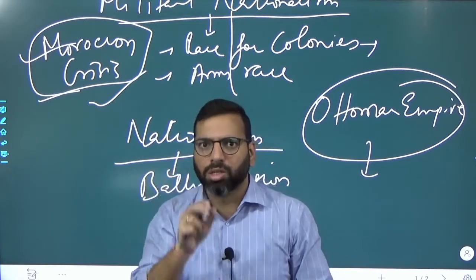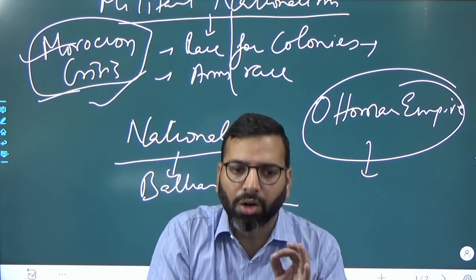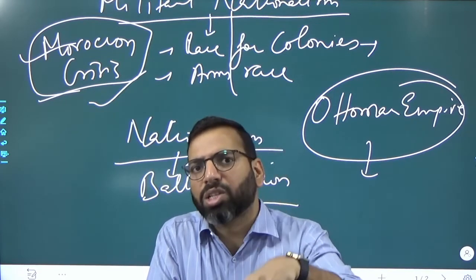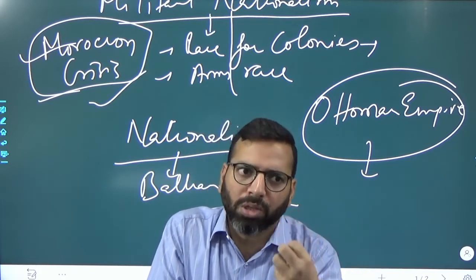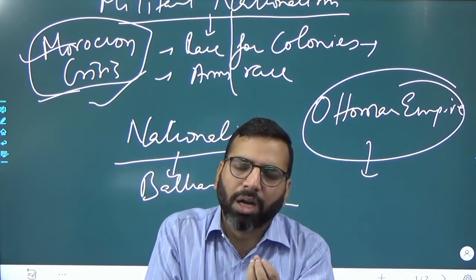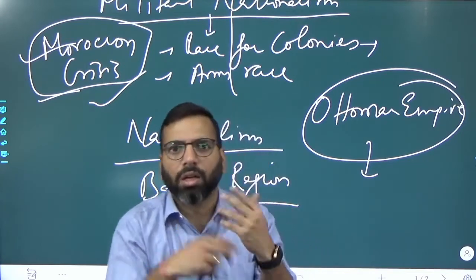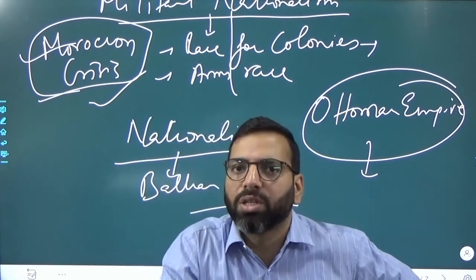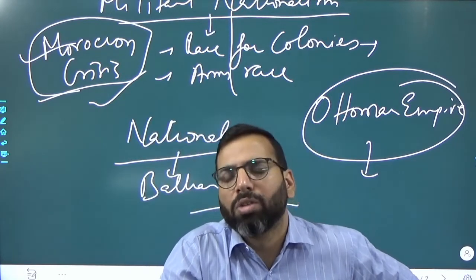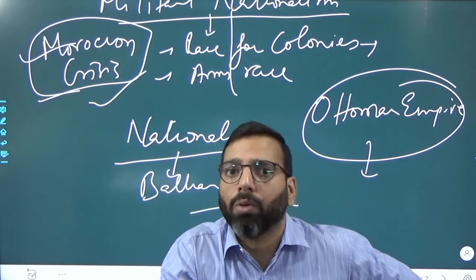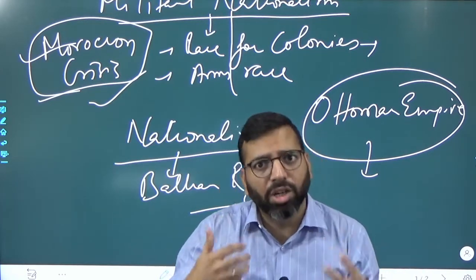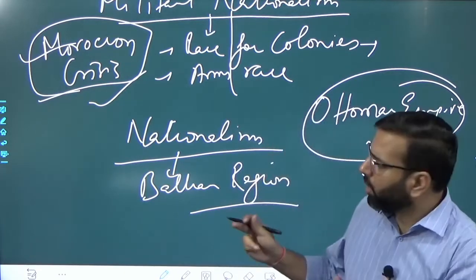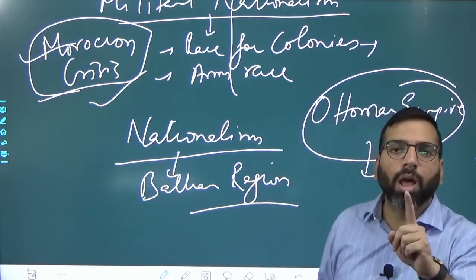The First Balkan War is when this Christian dominated region of Macedonia was completely under the control of the Ottomans, the Turks, and when the Turks tried to adopt the policy of Turkification of this region, it led to a revolt and led to the Balkan Wars. So again, there is a nationalistic feeling behind it. So you should link this whole Balkan War, especially the First Balkan War, with the feeling of nationalism.